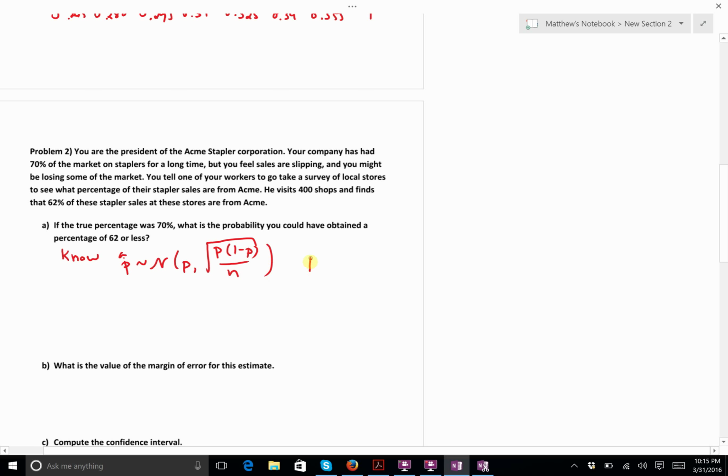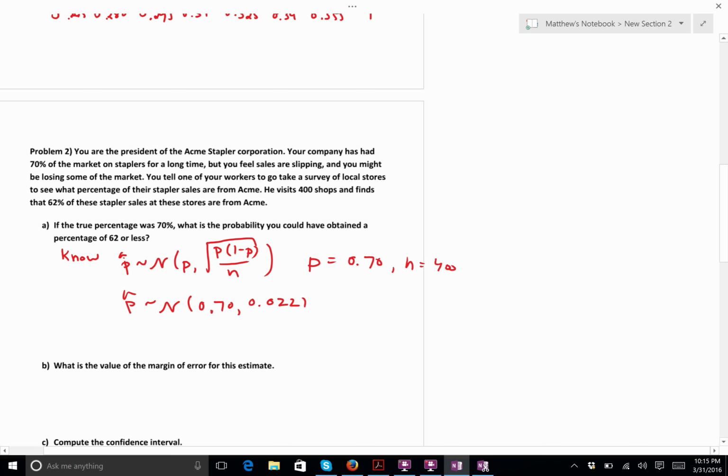Well, p is a true population proportion, which in this case is 0.70. And so if we put all this in, we also have a sample size of 400. This tells us that p hat has a normal distribution with mean 0.70. And the standard deviation is the square root of 0.7 times 0.3 divided by 400, and we end up getting 0.022.